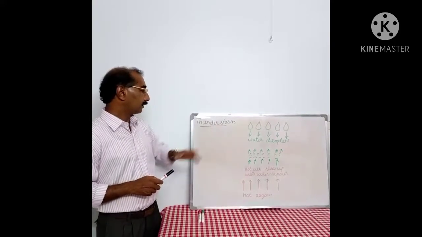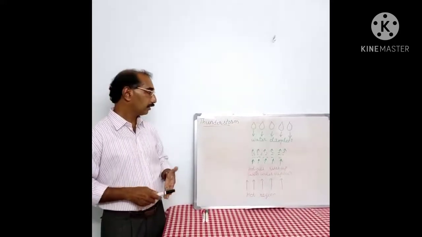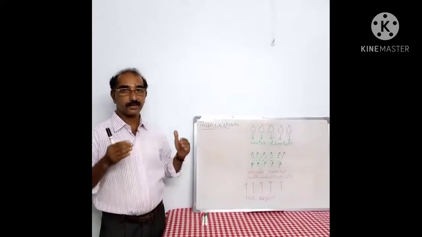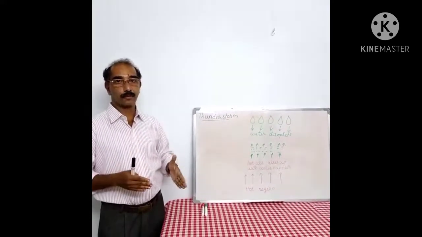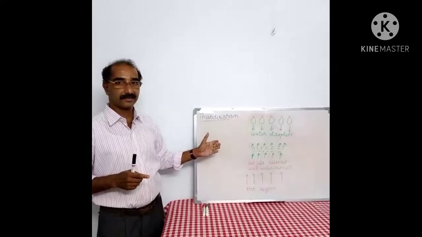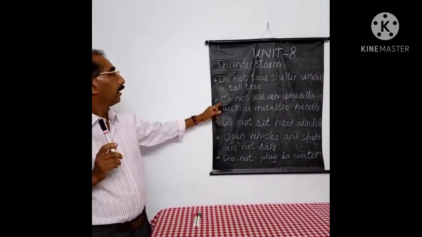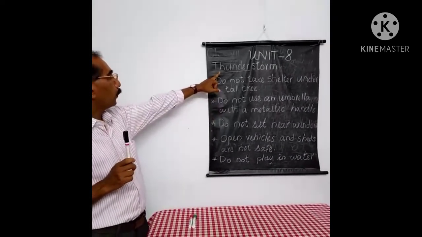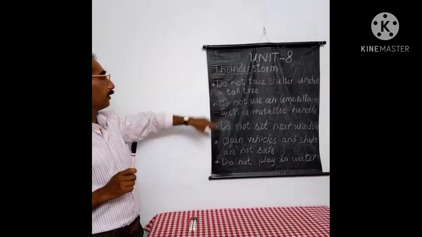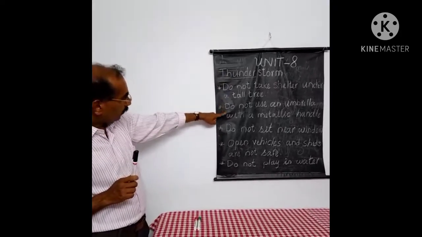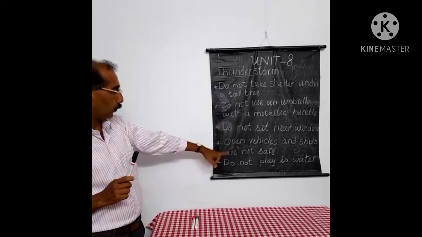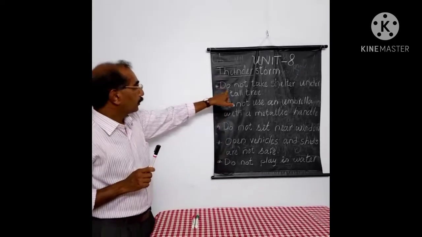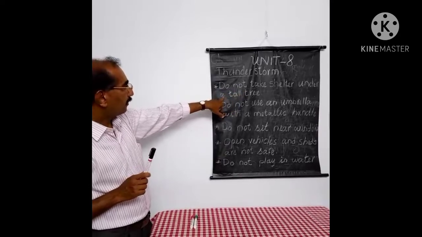And when a thunderstorm is going on, what measures should we take to protect ourselves? Okay, let us see what we can do when a thunderstorm is going on. Some of them are don'ts, that means you should not do, and some you should do. Number one, do not take shelter under a tall tree.